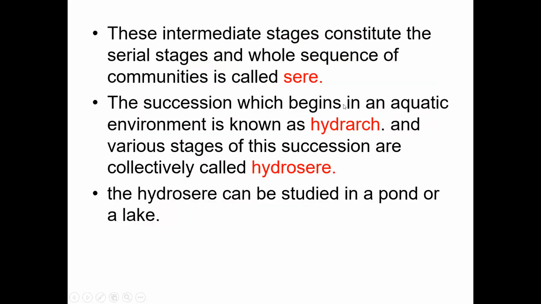The succession which begins in an aquatic environment is known as hydrarch, and the various stages of this succession are called the hydrosere. If the succession starts in a water body, in an aquatic environment, it is called hydrarch, and the serial stages are called the hydrosere. The hydrosere can be studied in a pond or a lake.